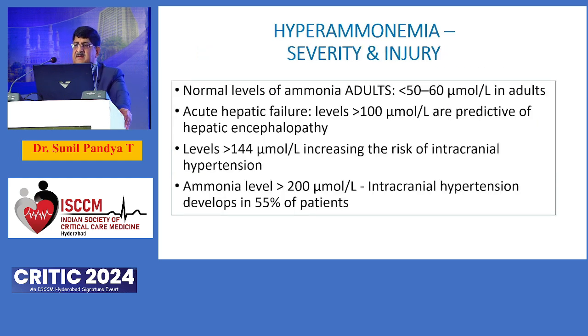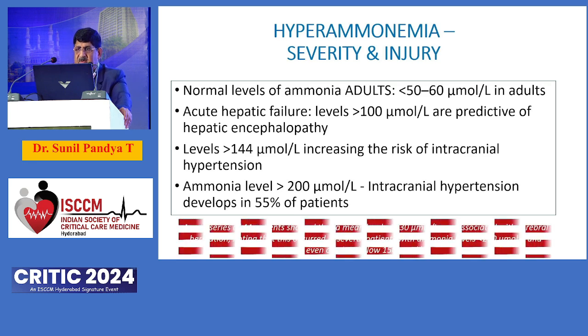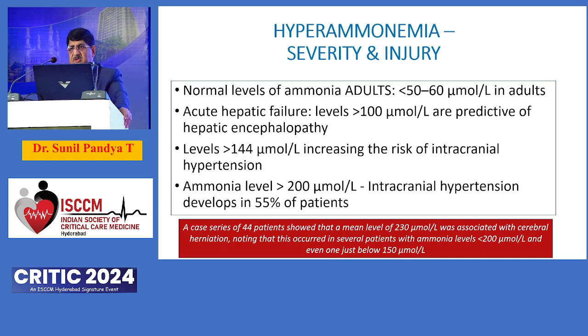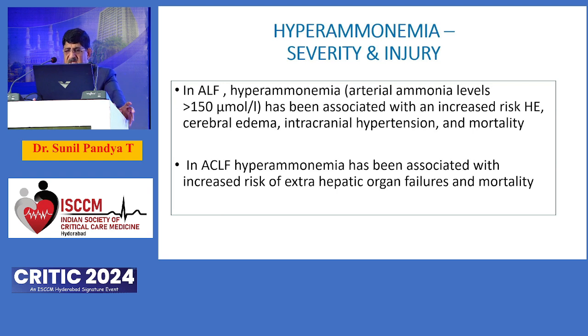And what are the implications of raised ammonia? As has been said by Dr. Pavan, in hepatic failure we see ammonia as high as sometimes 250 or 300 micromoles per liter. And there have been cases of cerebral herniation typically with 150 micromoles per liter levels also. Even though most of the studies say levels of more than 250 are more responsible for cerebral herniation, there have been case reports where levels as low as 150 can lead to cerebral herniation. So treatment has to be very prompt and very aggressive.